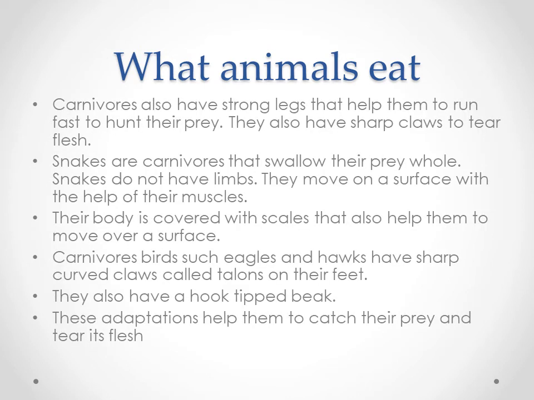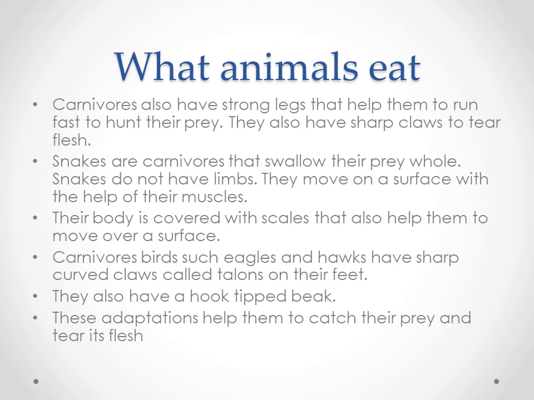So the carnivores, how will they get the food? They will do the hunting, right? So hunting के लिए उसको ज़्यादा दूर जाना पड़ेगा. ठीक है. They have to jump, they have to run faster. So what will they do?